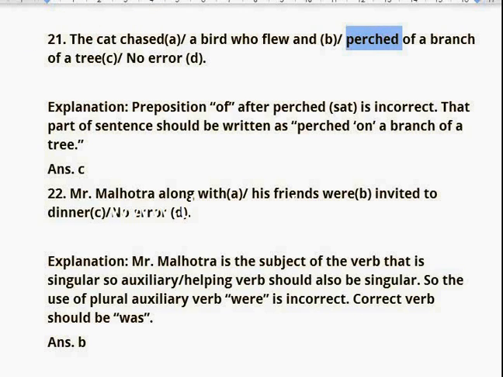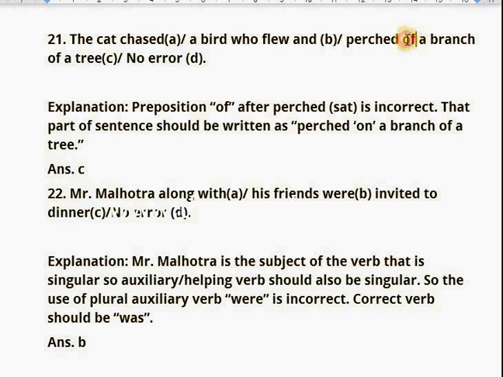So we should read it again. The cat chased a bird who flew and set. So the use of "of" after this word looks incorrect, because if somebody is sitting somewhere, it should be used on, not off.